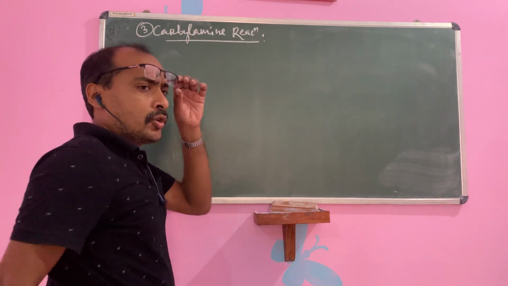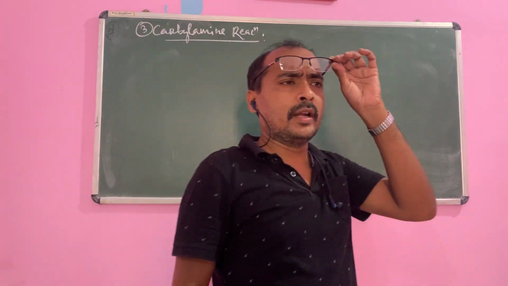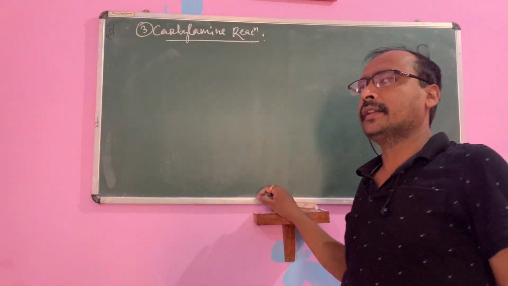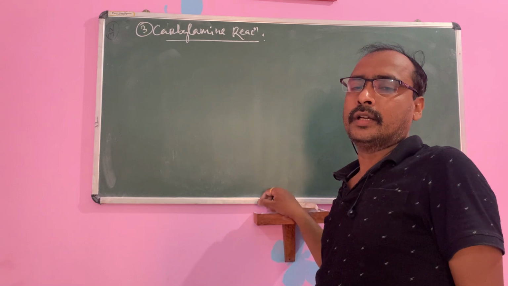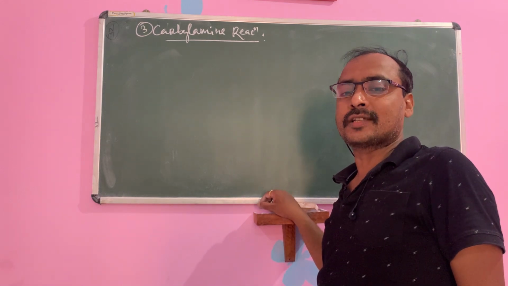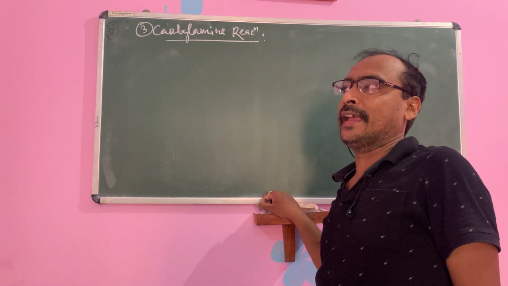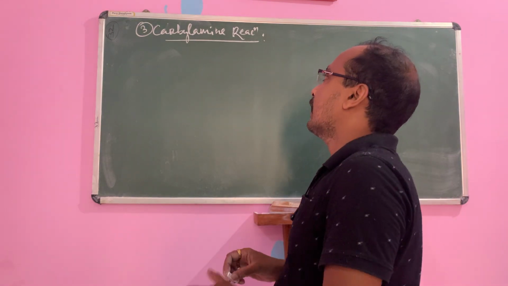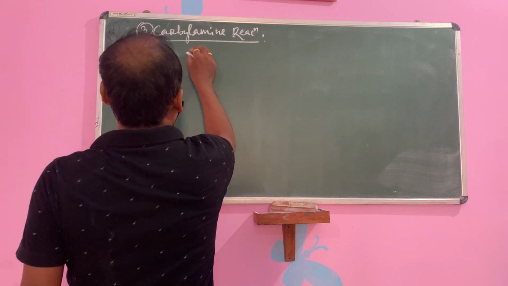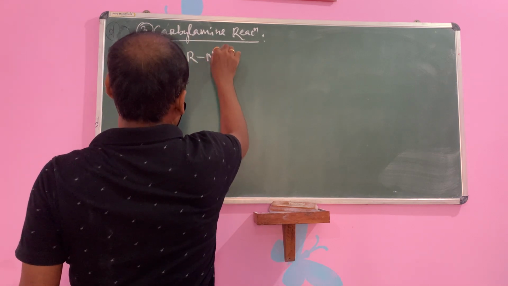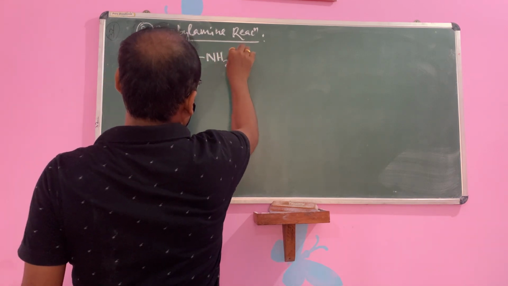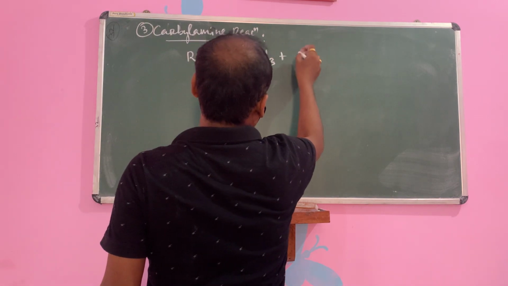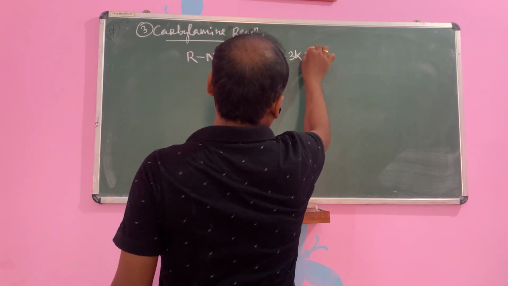Okay, children. So in the carbylamine reaction, when an aliphatic primary amine, that is RNH2, is treated with chloroform, CHCl3, in the presence of 3 moles of KOH, you have to take 3 moles.